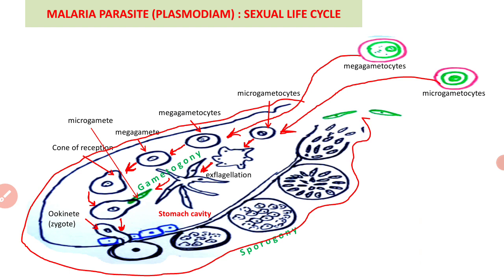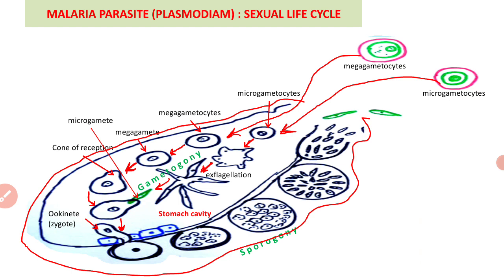In the second stage, what happens? This zygote, which has settled on the stomach wall and has a rounded structure, has a hard covering formed around it, called the cyst wall. That is, the oocyst is then formed.